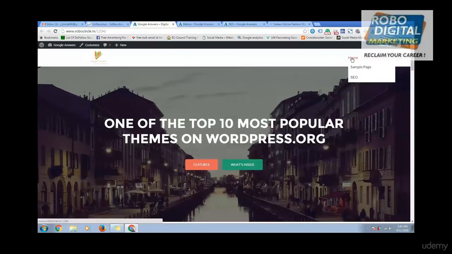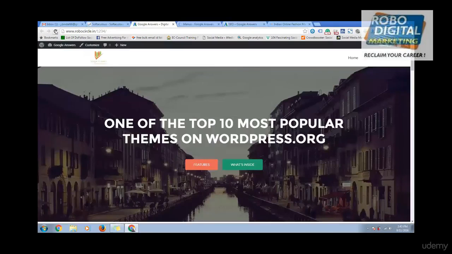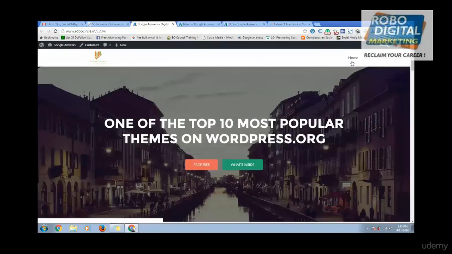You can see home, and then you have sample page and SEO. This is how it can be done. If you want the sample page to become under SEO, then again save it and reload your page so you get the updated website. You have under home the sample page, under sample page you have SEO. Clear?